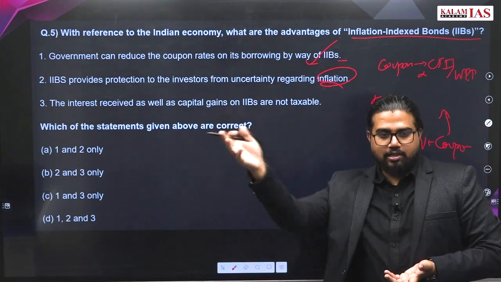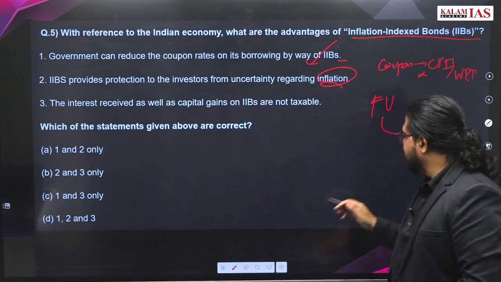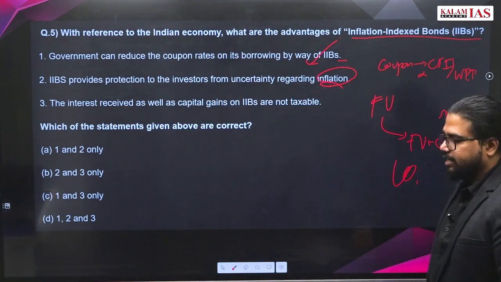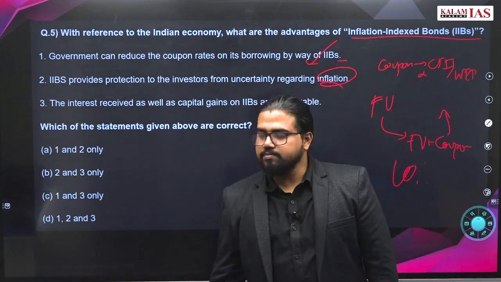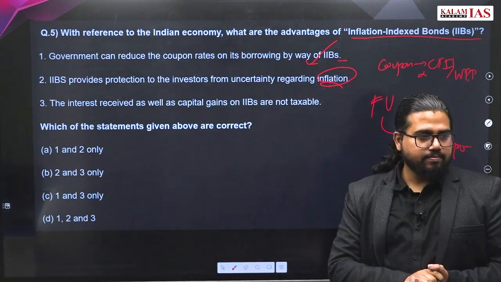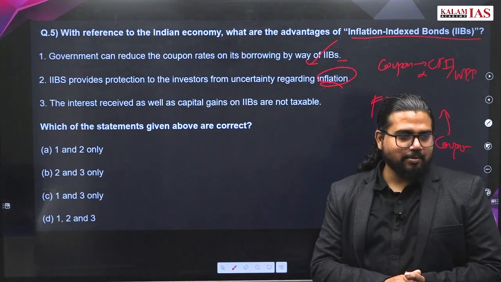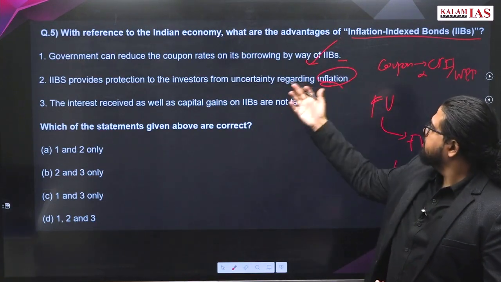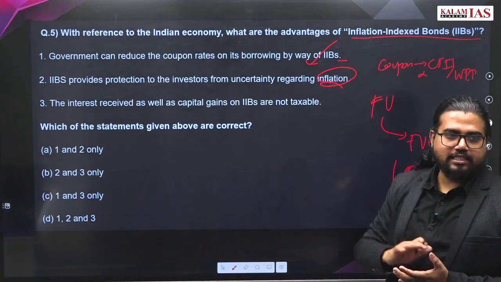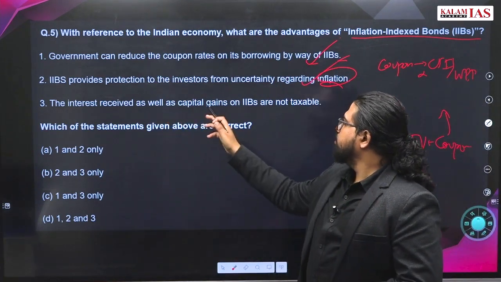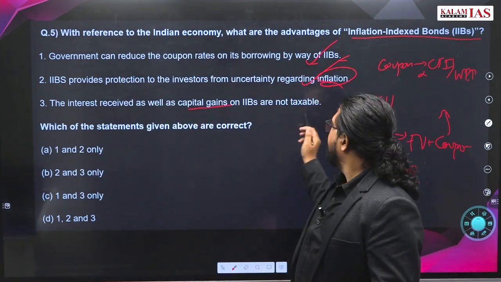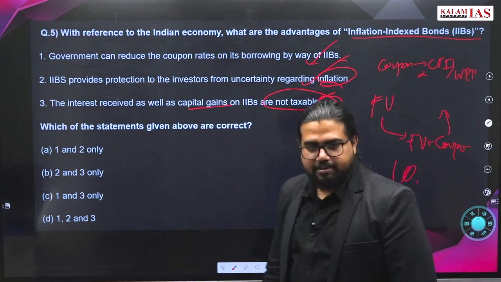If high inflation comes, if 10% is the fixed coupon rate and 12% inflation comes, then you are at the loss. Yes, government is at the profit. Otherwise this provides protection against inflation. Absolutely correct statement. Interest received as well as capital gains are non-taxable. Very extreme statements.